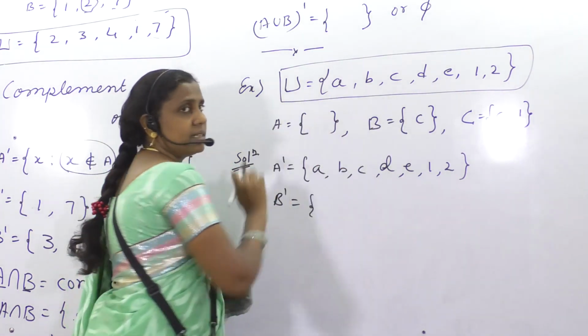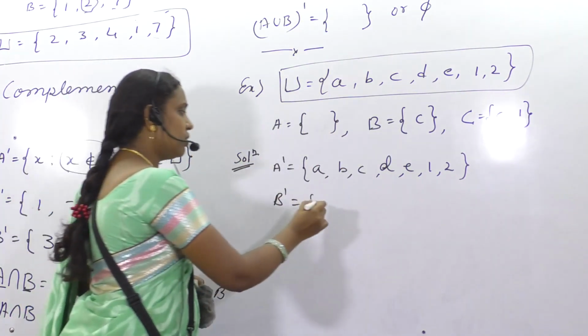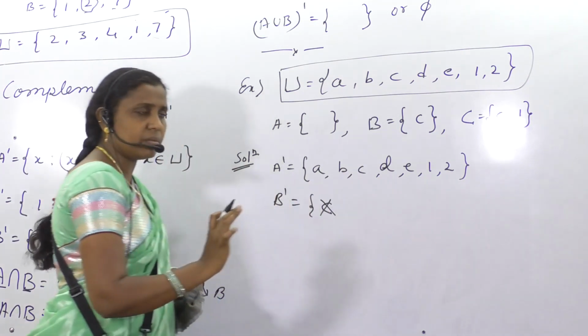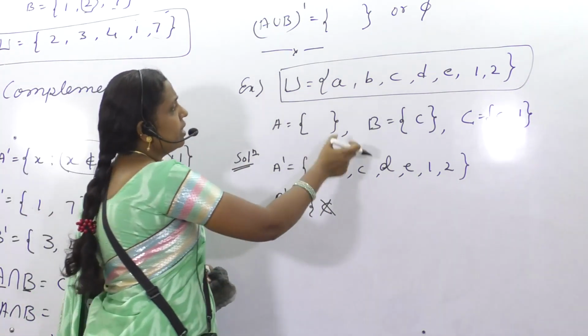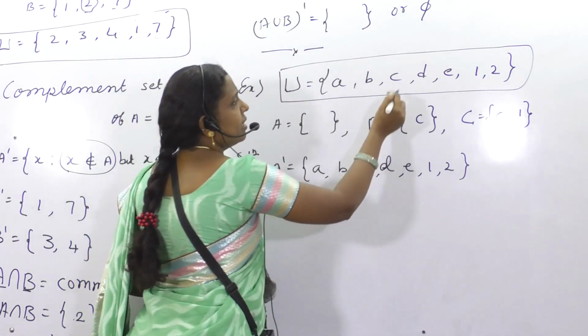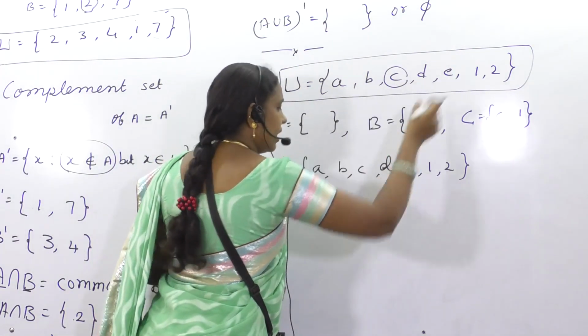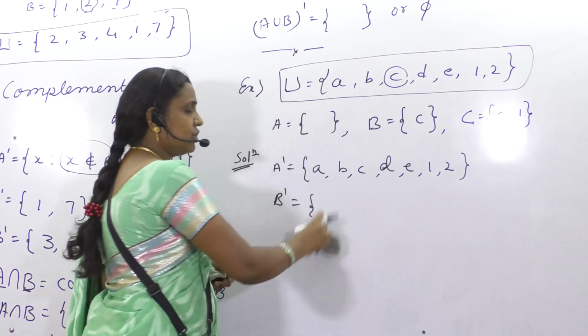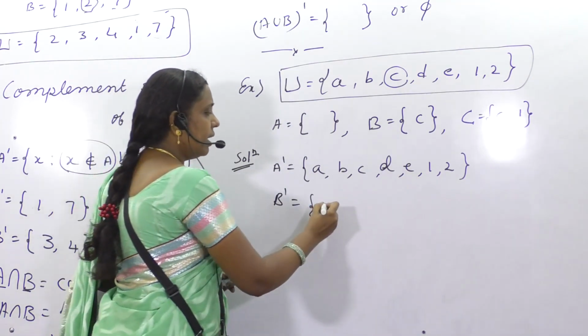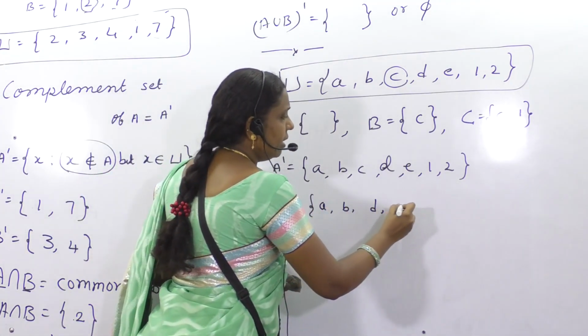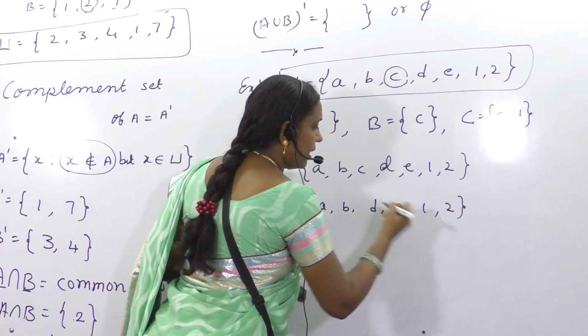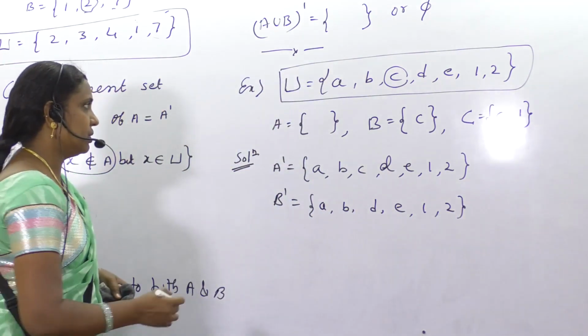Next, B dash. In B, C is there. In B dash, C must not be there. Please do remember, C must not be there. Then you compare with U, and C you mark. Elements not marked, you can put in the B dash set. Which are not marked? A, B, D, E, 1 and 2. Am I right? This is B dash.